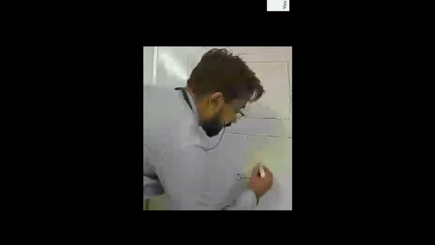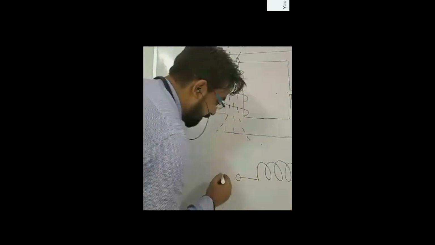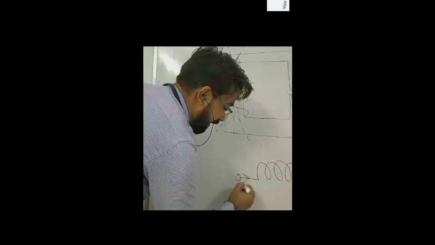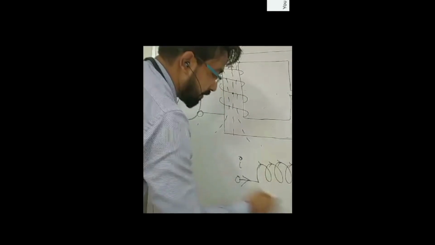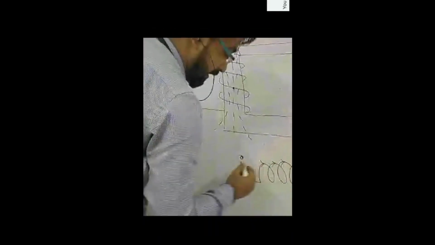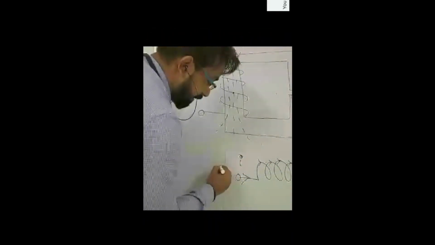Suppose that this current carrying conductor is placed in a free space and it is carrying a current I. So this current I will be flowing through each and every turn of the coil. Now this current carrying conductor will behave as a source of magnetic field, and the flux lines will originate in this manner.